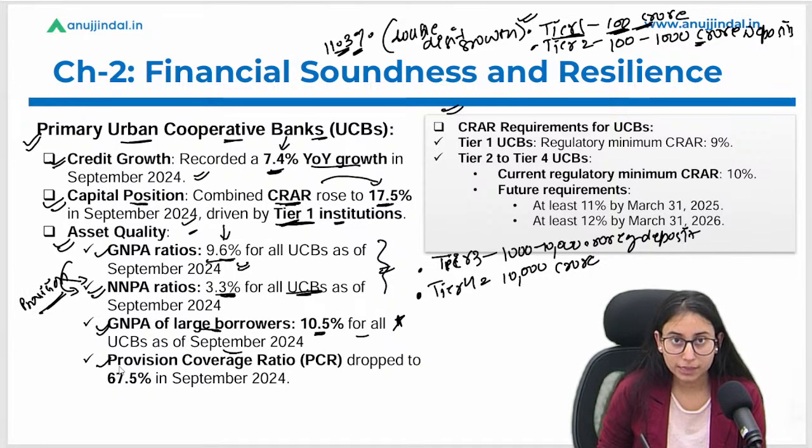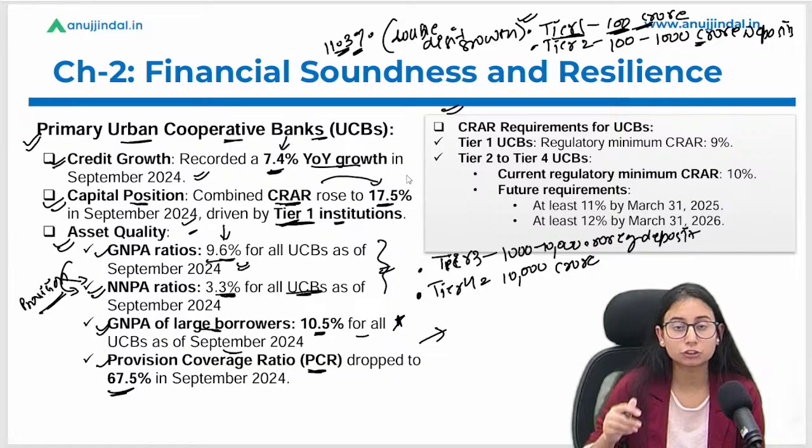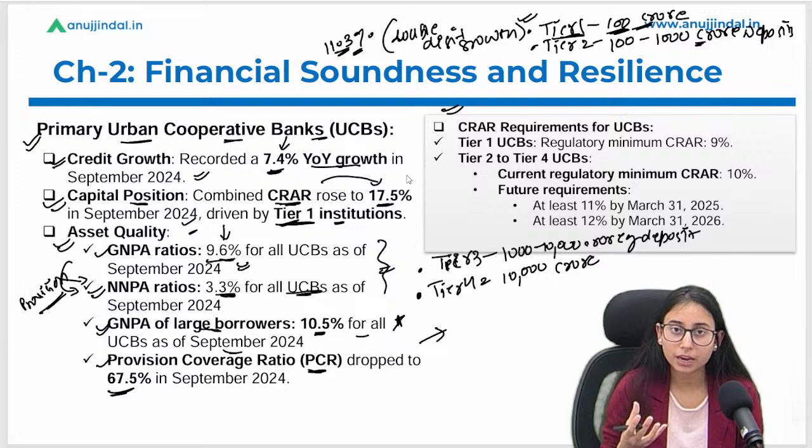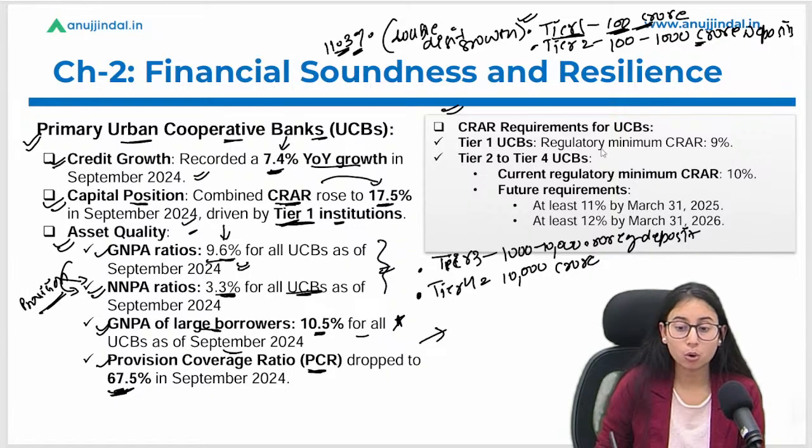And the fourth point is the provision coverage ratio. How much provision is there? The provision has dropped to 67.5%. We discussed this earlier as well. It should be between 70 to 80% as per the regulatory norms, or we can say the average PCR that banks have to maintain is 70 to 80%. But in the case of UCBs, it is 67.5%, which is low. Okay, I hope it is clear.